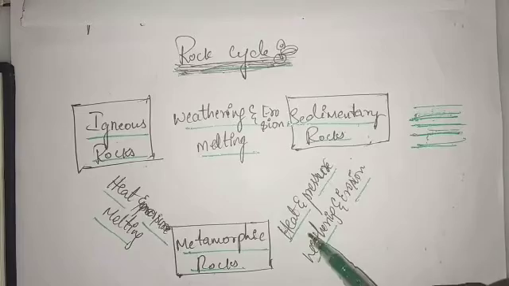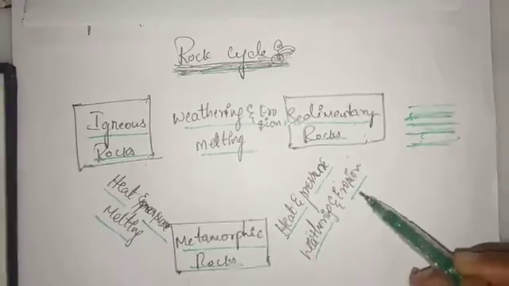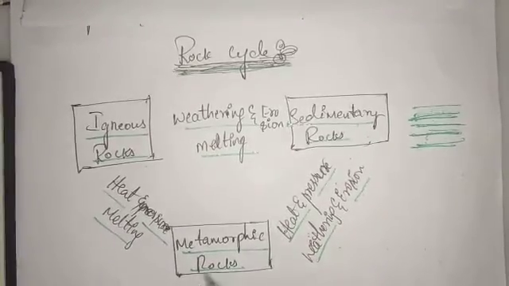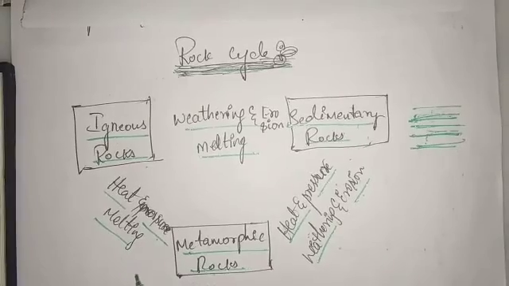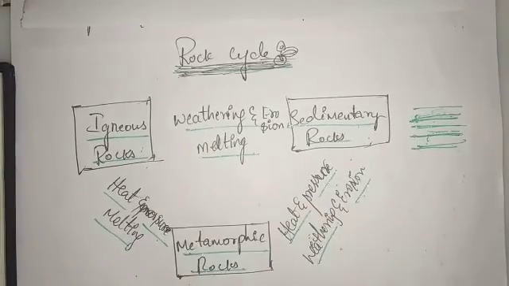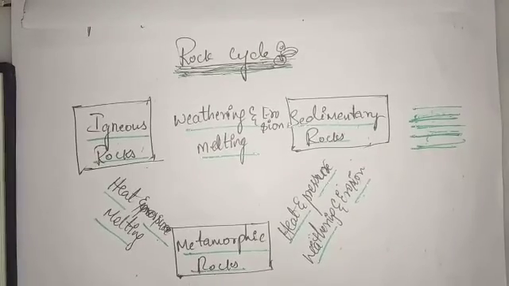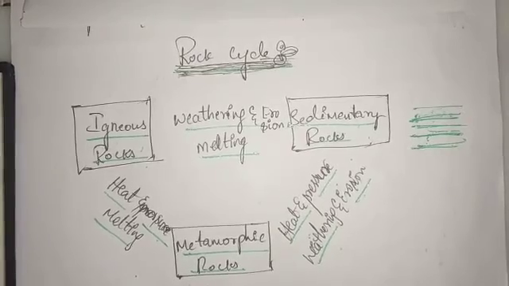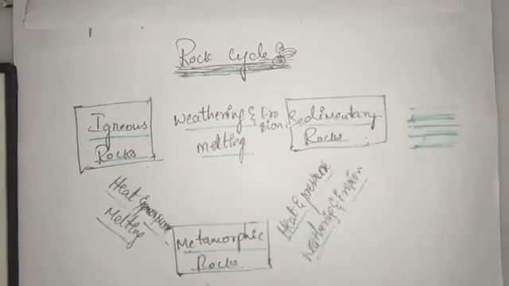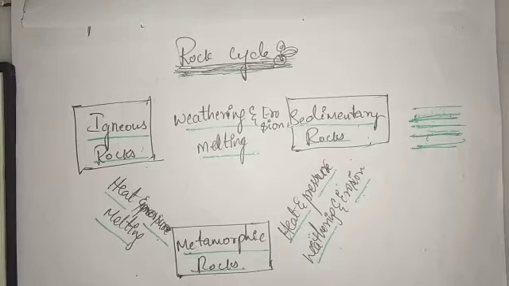And due to heat and pressure, they become metamorphic rock. And with heat and pressure, it melts, and again it becomes igneous rock. So it's a cycle from igneous to sedimentary, and igneous plus sedimentary becomes metamorphic rock. So this process is the rock cycle.